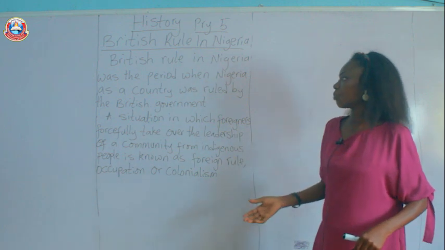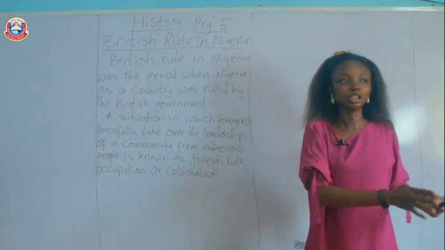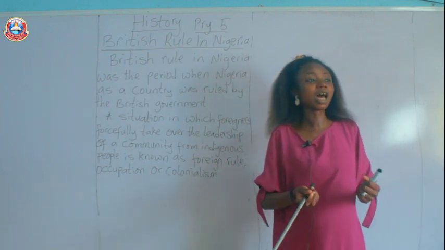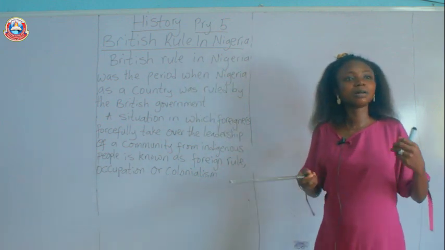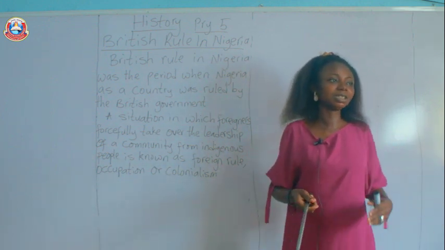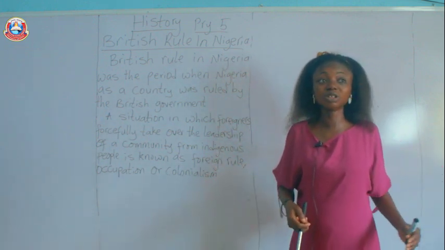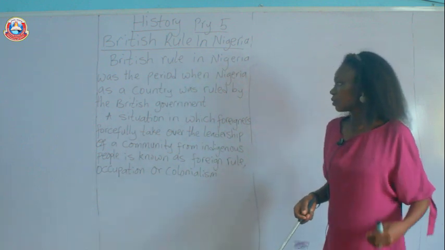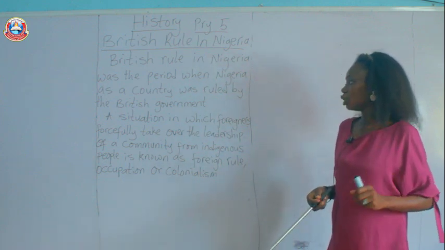But when the British came, they took over the leadership of these communities from the traditional rulers, and they did this forcefully. Yes, because they are superior, they are more exposed, and they have so many arms and ammunition. So they took over the leadership of the various communities forcefully from the traditional rulers. So that was what happened during British rule.